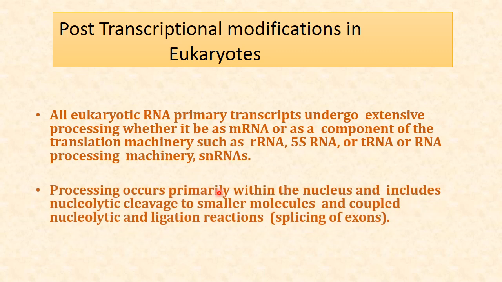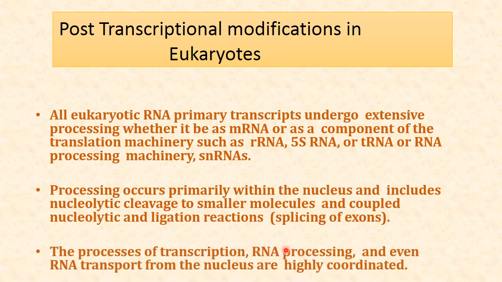Processing occurs primarily within the nucleus and includes nucleolytic changes, cleavage to smaller molecules, and coupled nucleolytic and ligation reactions.